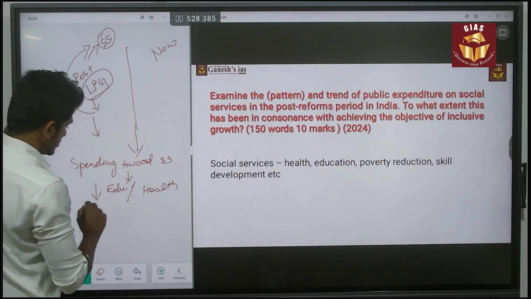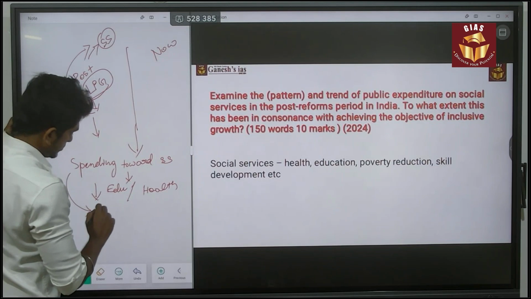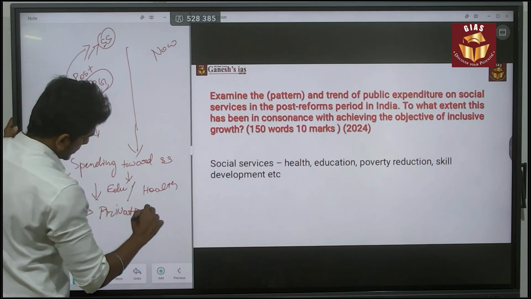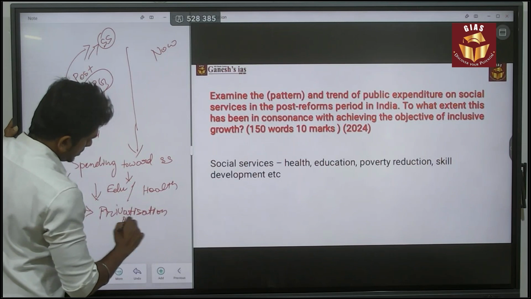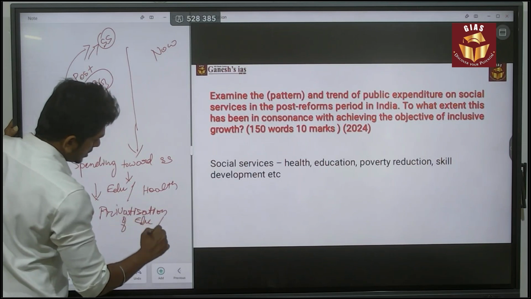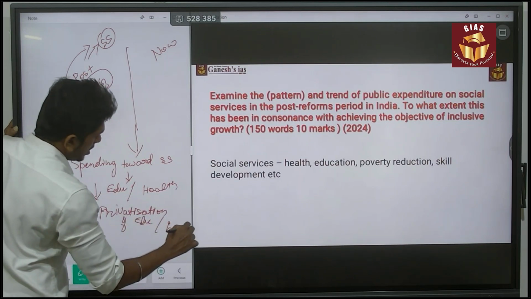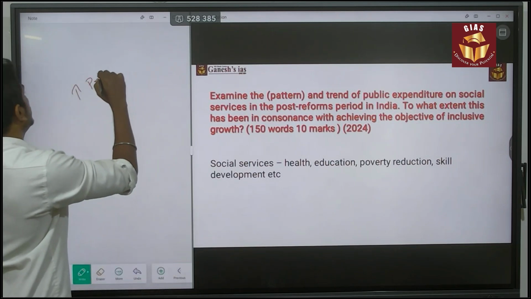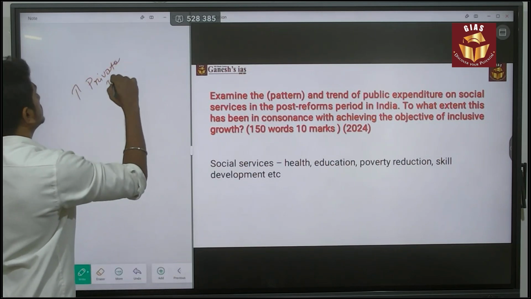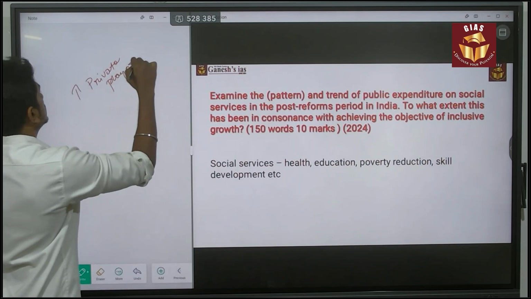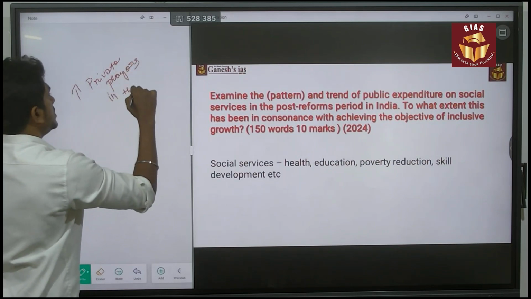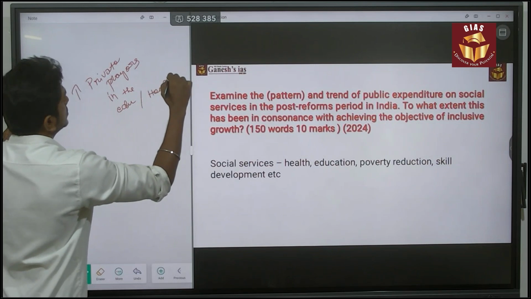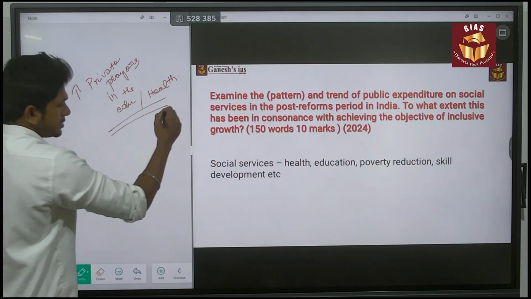The reason is privatization of educational services and health services, or you can say growth in private players in the educational sector and the health sector. So that is the major thing.